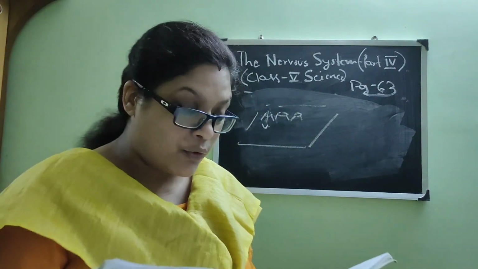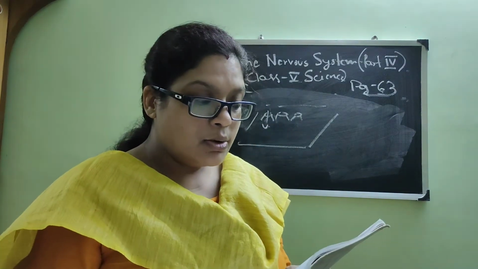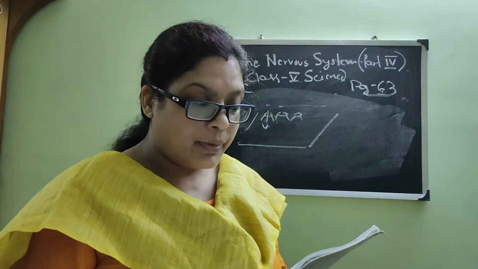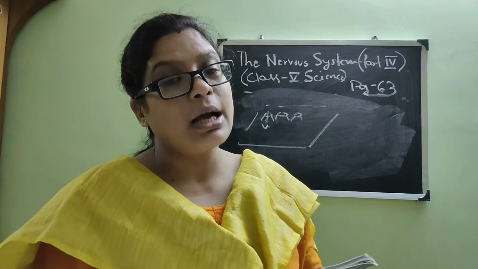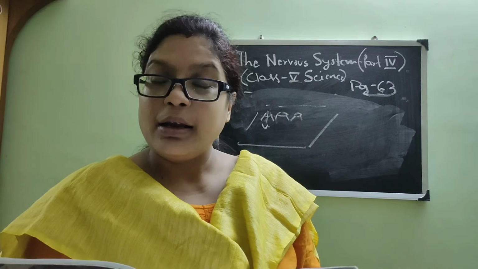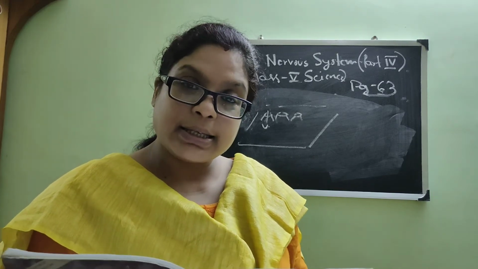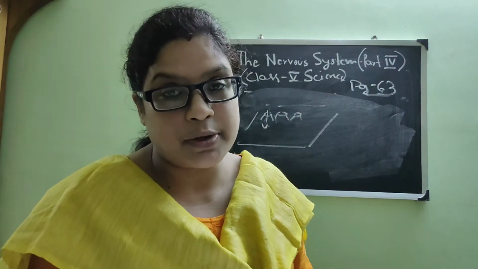Next page, page 64, the ear. You have 2 ears, one on either side of the head. Having 2 ears helps you to find from where the sound is coming. When it is coming from the left side, you will turn left. When it is coming from the right side, you can turn your head to the right. Something has fallen down, so you will put your head down like that. So the ear helps you to identify the source of the sound.